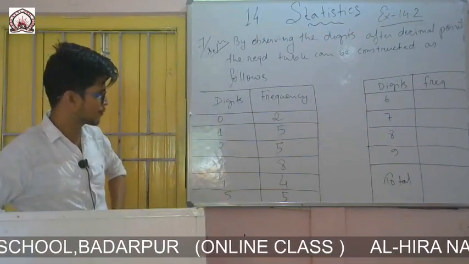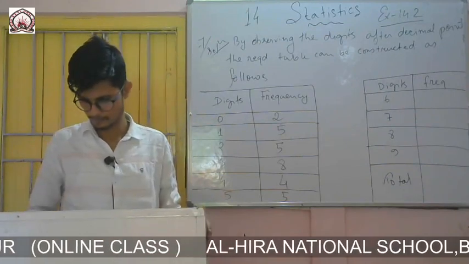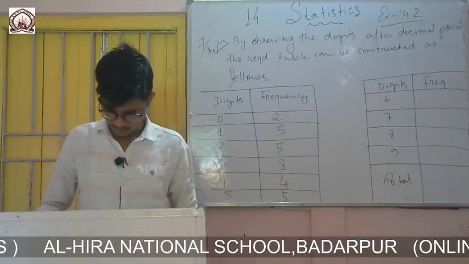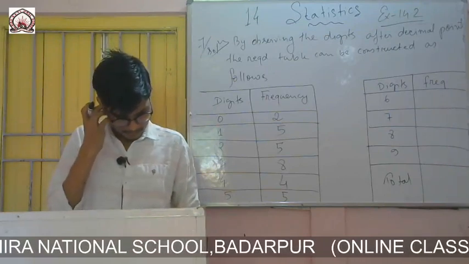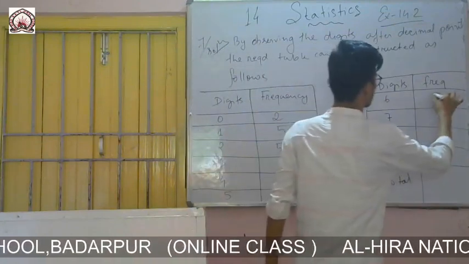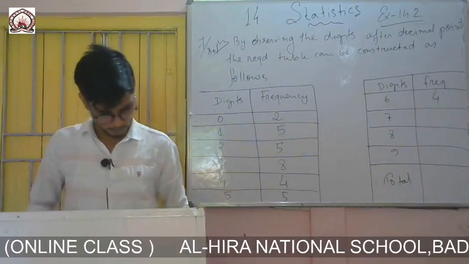So far: 2, 5, 5, 8, 4, 5. Now 6, you see. 1, 2, 3 and 4. 6 is occurring 4 times. The frequency of 6 is 4.